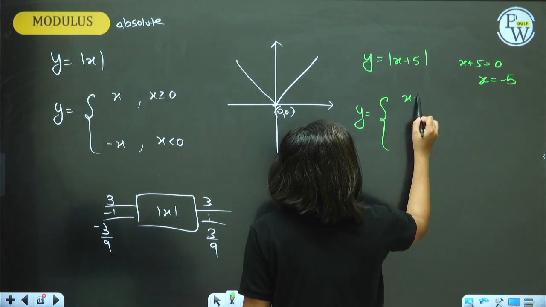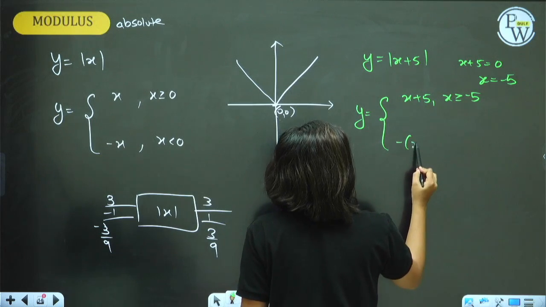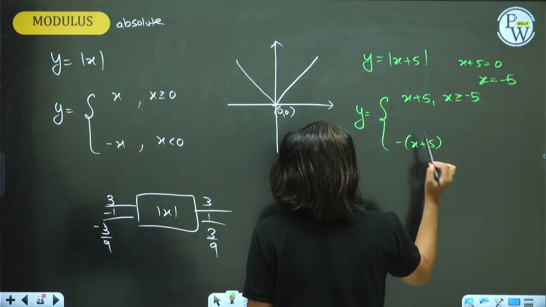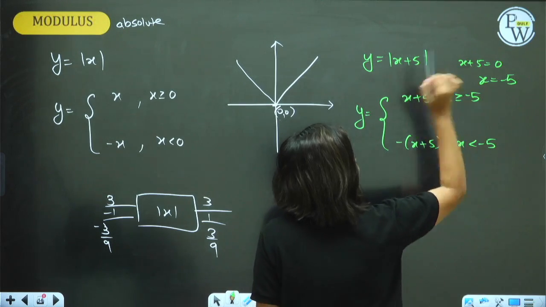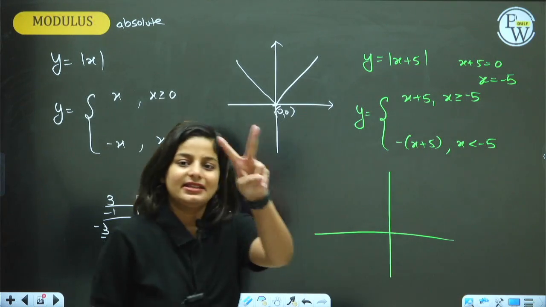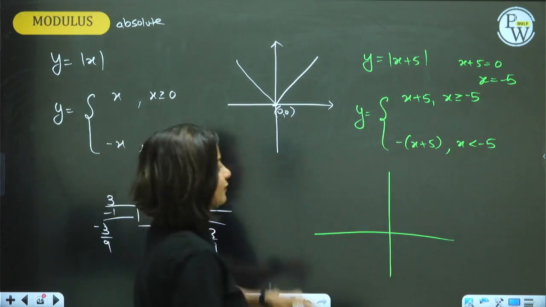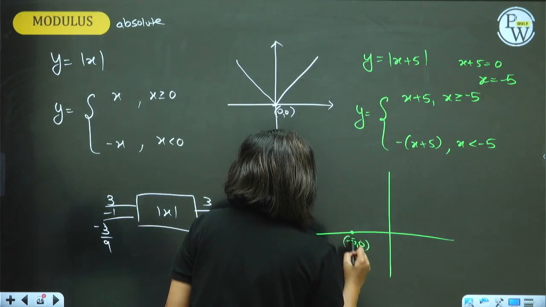So that means it takes a positive sign when x is greater than or equal to minus 5, and takes an overall negative sign when x is less than minus 5. So this minus 5, how do we get it? I hope you have understood. While drawing the graph of this, it's a V-shaped graph. The vertex is minus 5, so at (minus 5, 0) you will get a V curve.